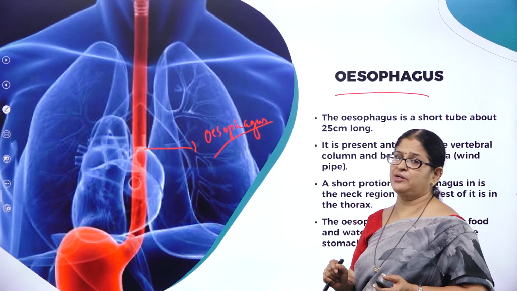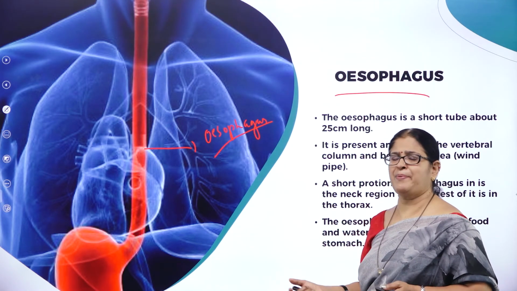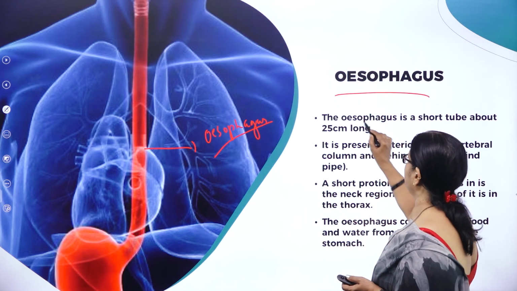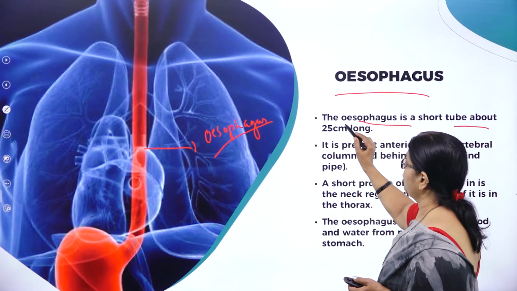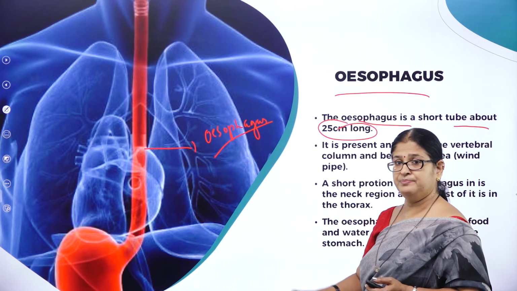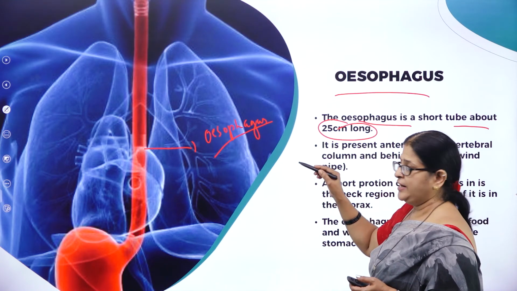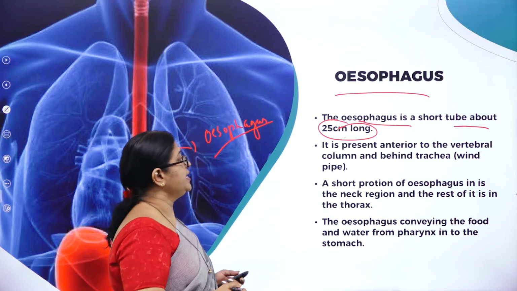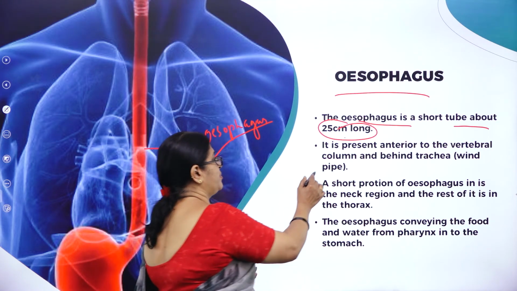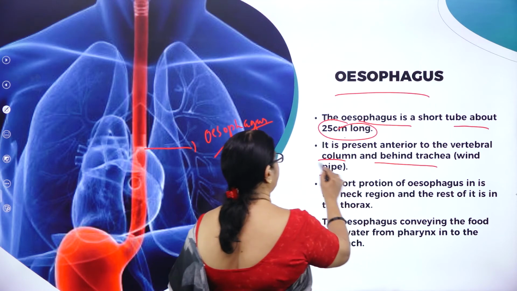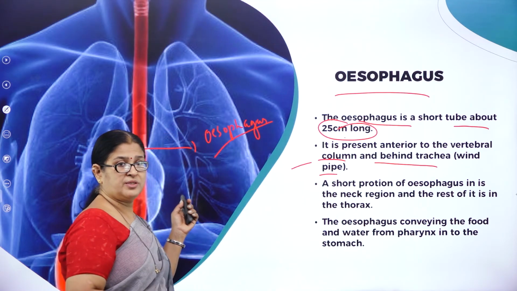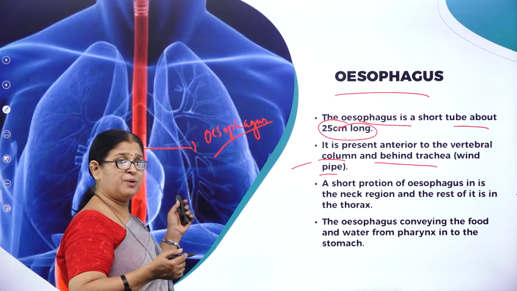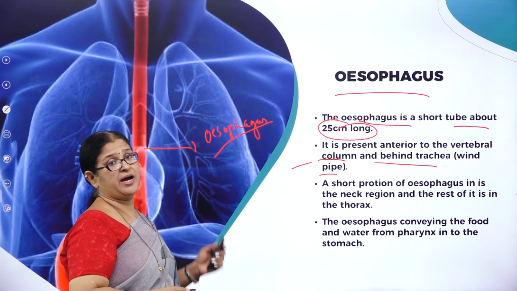Very, very important part we can say. Even all the parts are important. Now let us understand about esophagus. The esophagus is a short tube about 25 centimeter long. What is the length of esophagus? It is around 25 centimeter long. Where is it present? It is present anterior to the vertebral column, that is anterior to the backbone, and behind trachea.